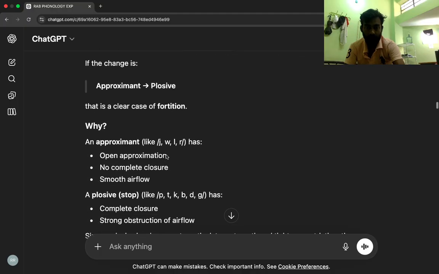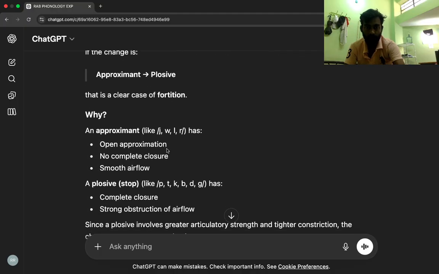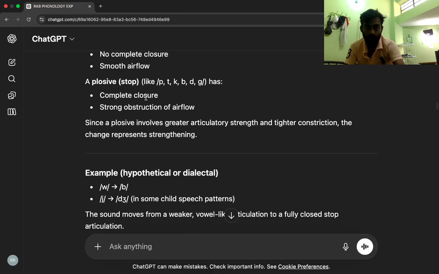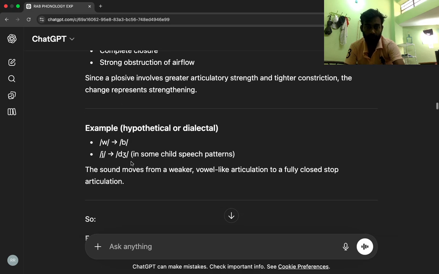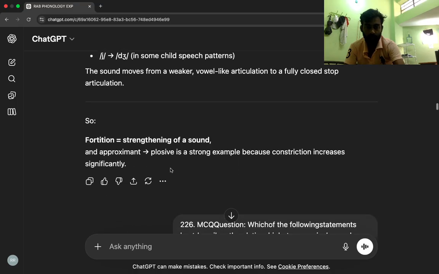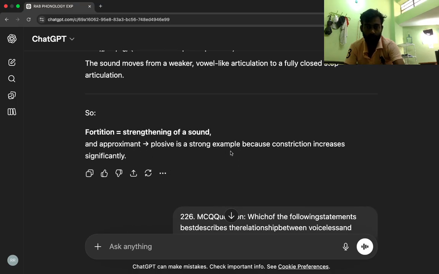Why? An approximant, like j, w, l, r, has open approximation, no complete closure, smooth airflow. A plosive, or stop, like p, t, k, b, d, g, has complete closure, strong obstruction of airflow. Since a plosive involves greater articulatory strength and tighter constriction, the change represents strengthening. Example, hypothetical or dialectal: w to b, j to d, in some child speech patterns. The sound moves from a weaker, vowel-like articulation to a fully closed stop articulation. So fortition equals strengthening of a sound, and approximant to plosive is a strong example because constriction increases significantly.